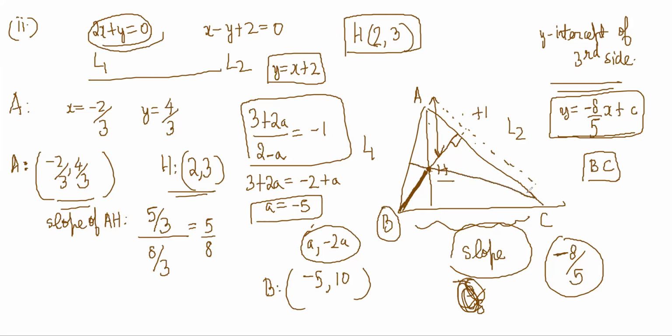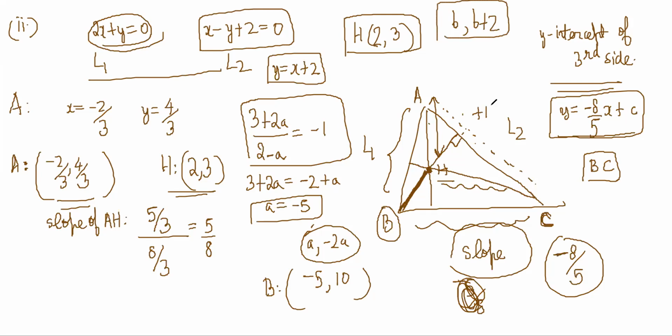And similarly, same thing this other side. We can say this line is known, so the slope of this is known, and then H is known. So use the fact that C lies on this line. How do we use it? Put a variable for x, b, then y becomes x plus 2, so b plus 2. So this point will be b comma b plus 2, and the slope between this is known, right? So you'll find b. Once you find these 2 points, then the equation of the line is obvious. And then you can write it like this and get c. You understand?